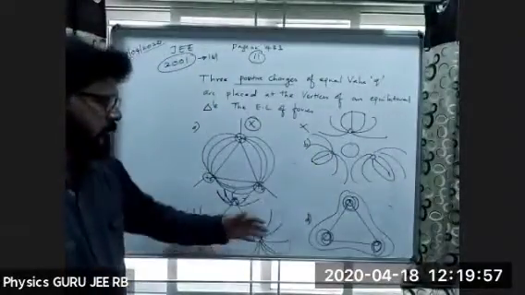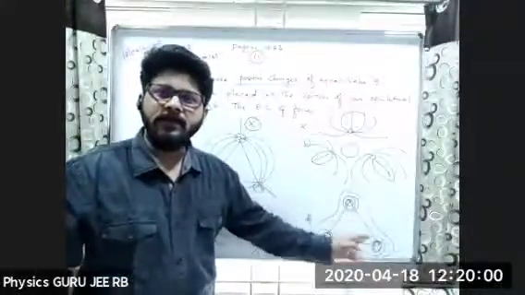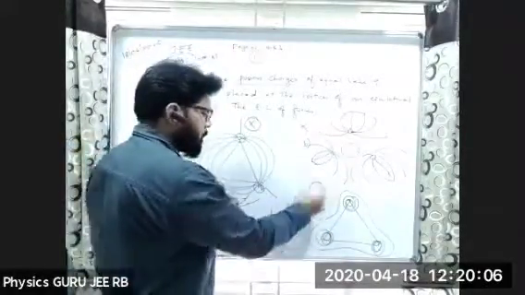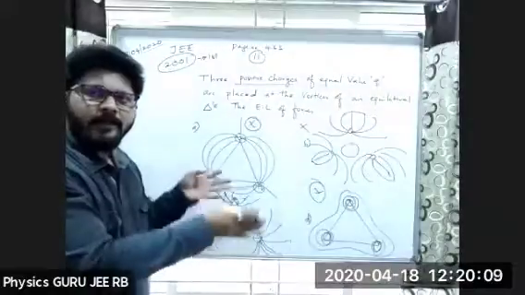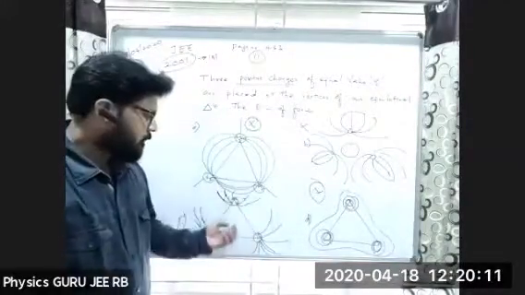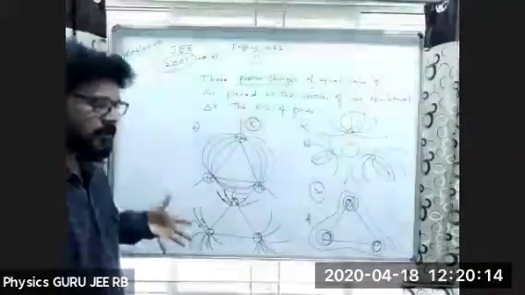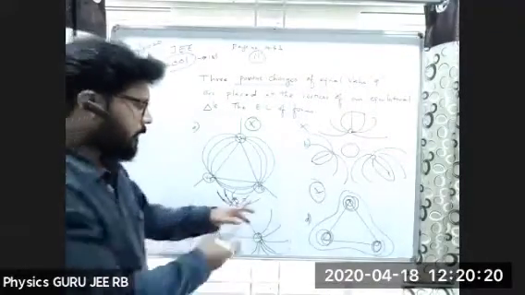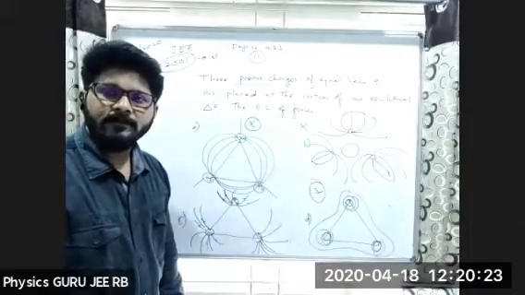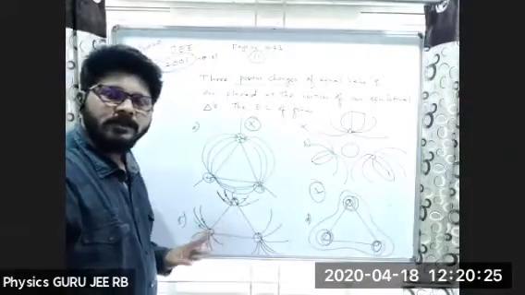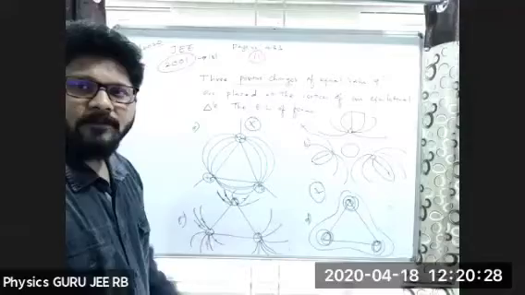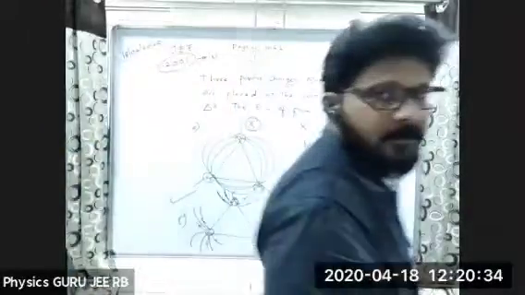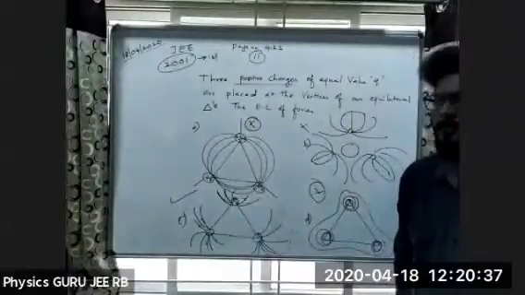Now, if you see this one, these are completely circles. That means they are forming closed loops, which is also not possible. So the only possibility is going away: electric lines radially outwards. Here radially outward, here radially outward, here radially outwards, and they are not meeting at any point. If they meet at any point, then it will be the wrong answer. So the option will be C. Those who gave the correct answer, congratulations. So many of them got C.